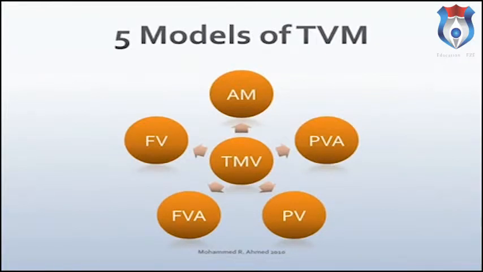The 5 models of time value of money are future value, present value, future value of annuity, present value of annuity, and loan amortization model. The future value is a compounding process, which means as the time and interest rate increase, value increases. The present value is a discounting process, which means as the time and interest rate increase, value decreases. The future value and present value models are used for a single sum. When you have a stream of payments of equal amount and equal interval, future value of annuity and present value of annuity models are used for time value of money analysis. The amortization model is used for loan analysis.